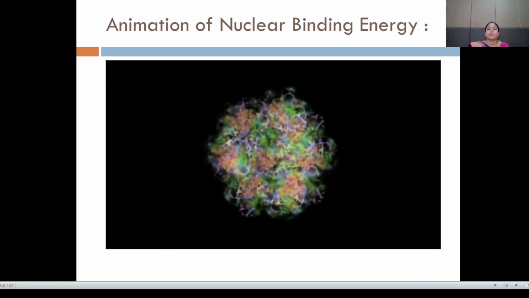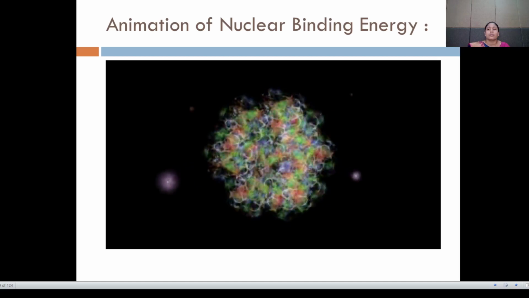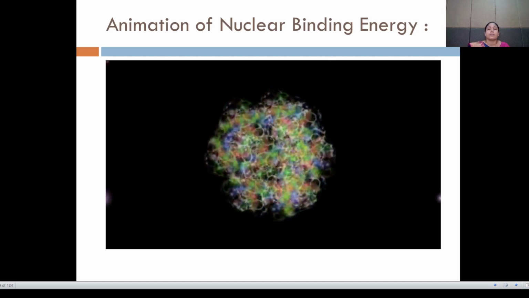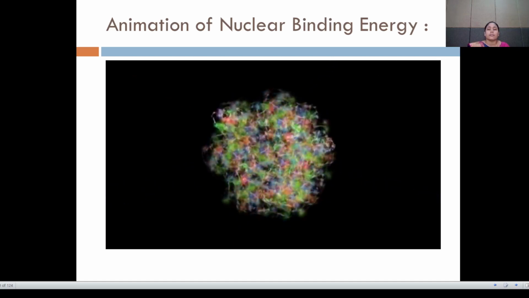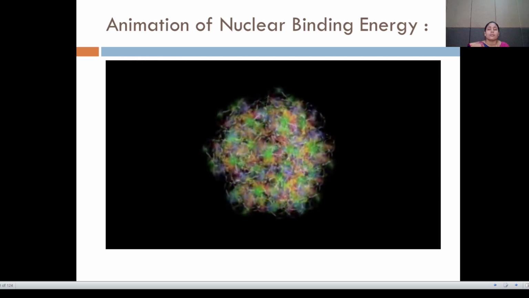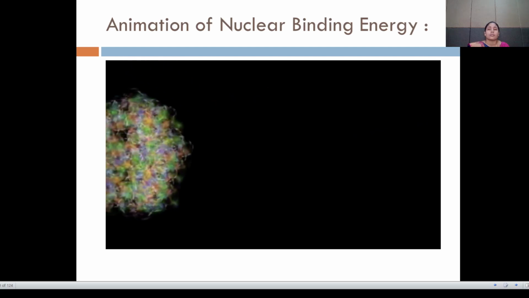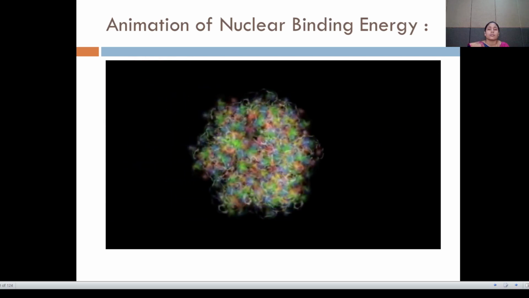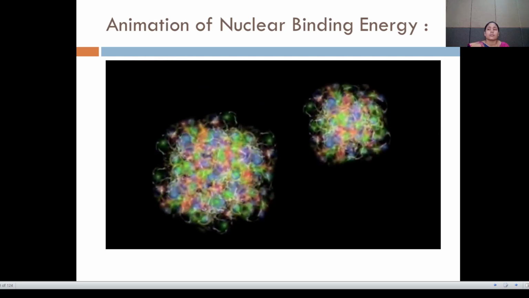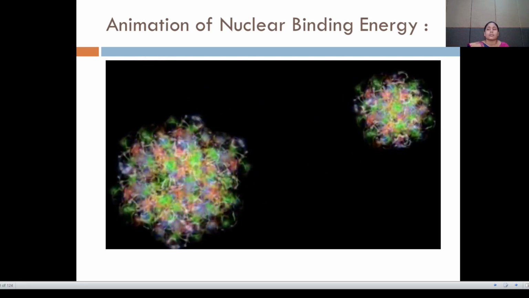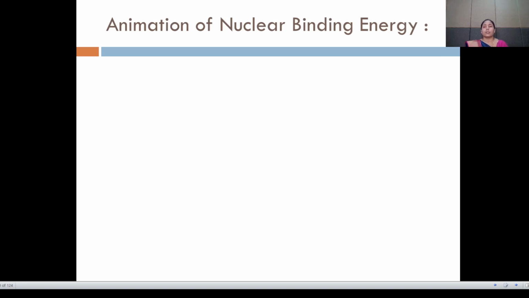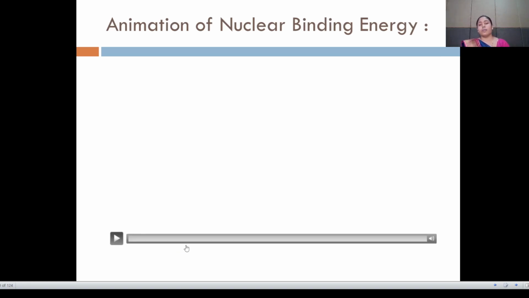They can convert neutrons into protons and give off beta radiation, or kick out whole groups of nucleons, 4 at a time, in alpha radiation, or they can simply split into other smaller, more stable nuclei. When this happens, we call it fission. So this is the end of the animation of the nuclear binding energy.